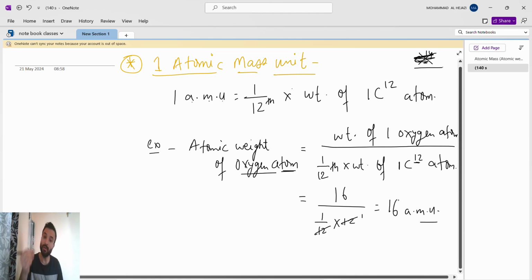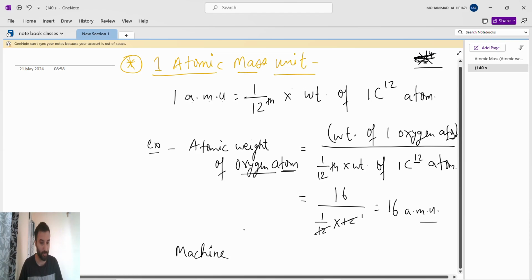Now you will ask how we get to know it is 16. Because I have said, it is measured in the machine. This weight is measured in the laboratory.